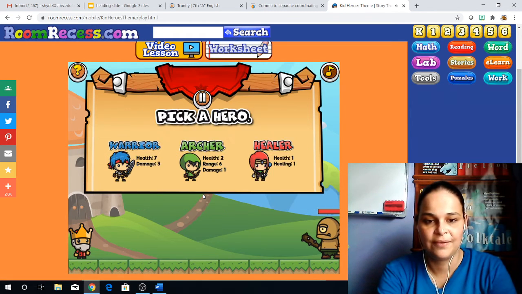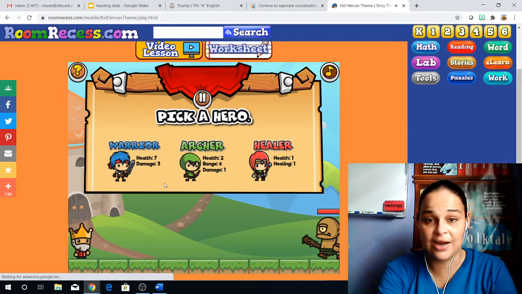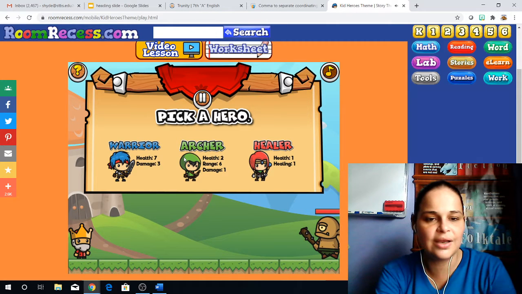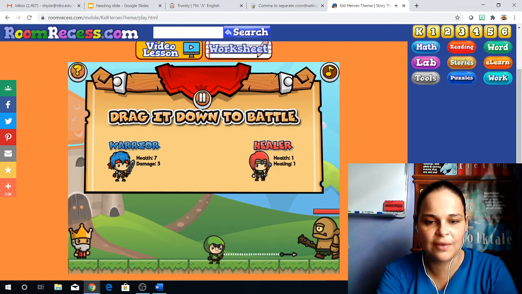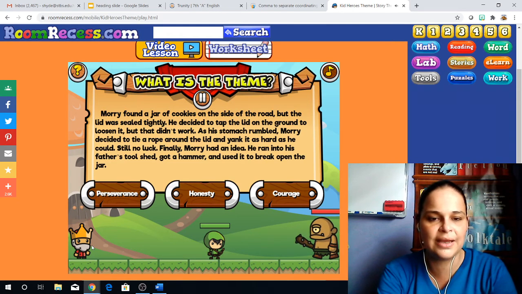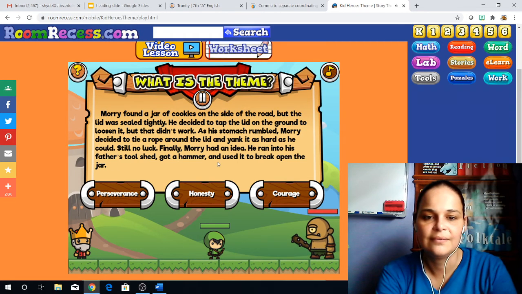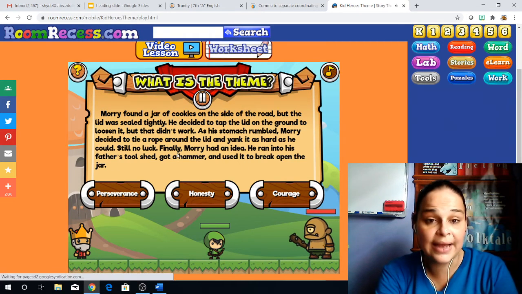courage. So we would click courage, and I got it correct, and then I would pick a warrior, an archer, or a healer. In this case, I'm going to go with an archer because I want him to keep that cyclops from getting to my king. And then, you keep reading again. And as you read, you go analyzing what the theme is based on the information you see here.